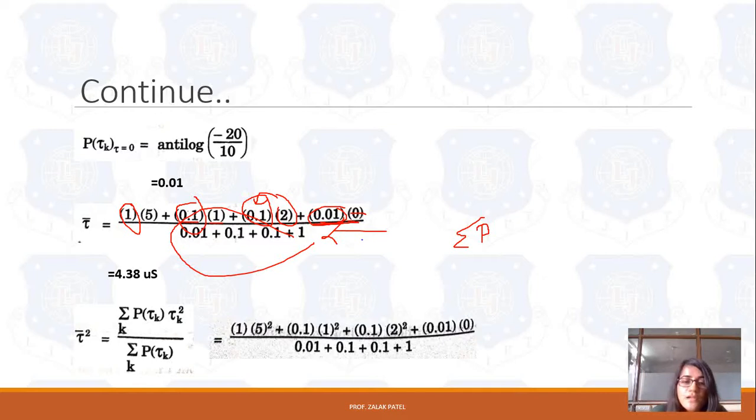So the equation becomes: 1 into 5 square plus 0.1 into 1 square plus 0.1 into 2 square plus 0.01 into 0, divided by 0.01 plus 0.1 plus 0.1 plus 1, the total power level. So it is equal to 21.07 microseconds square.